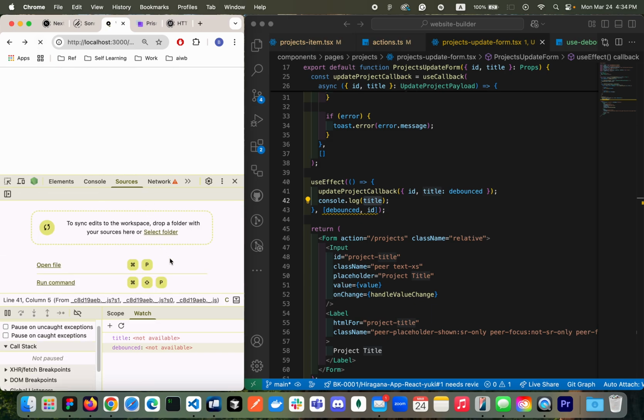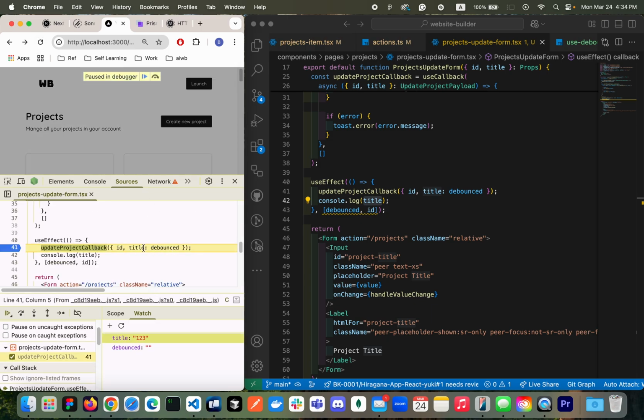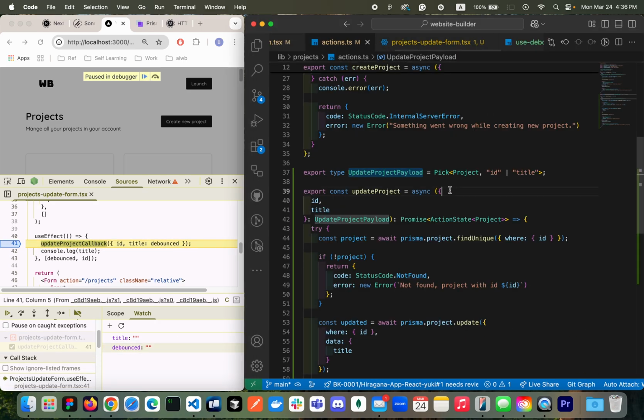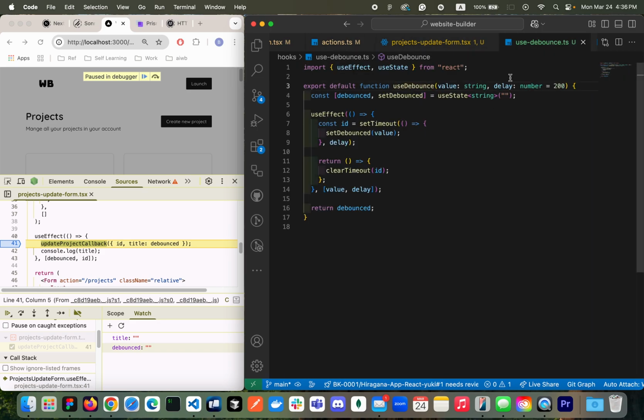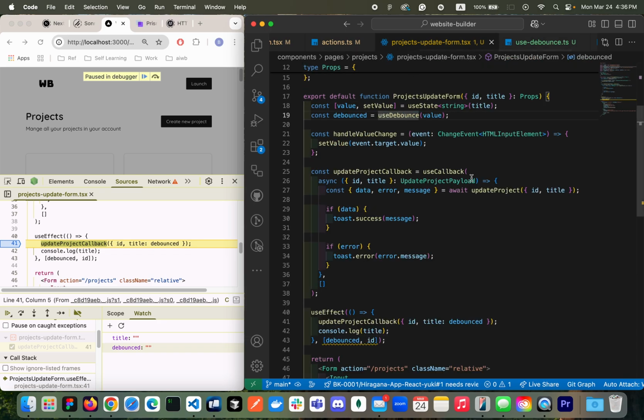Okay, so when it's stopped, title is 123, but debounced is an empty string, right? So here, for the debounced, I'll be passing the exact same value to start with, so that we are going to have one less re-rendering.